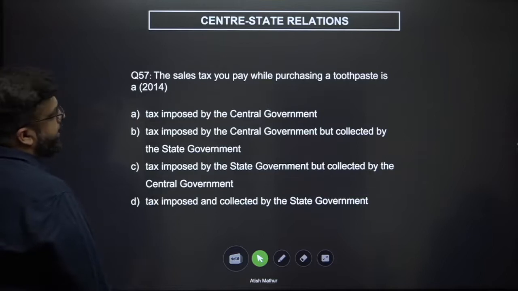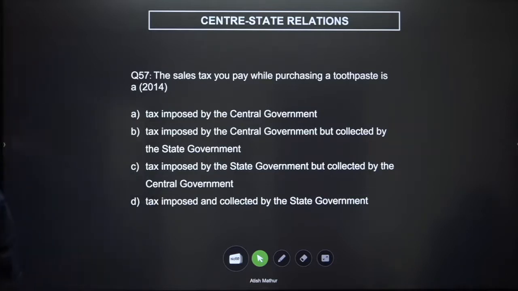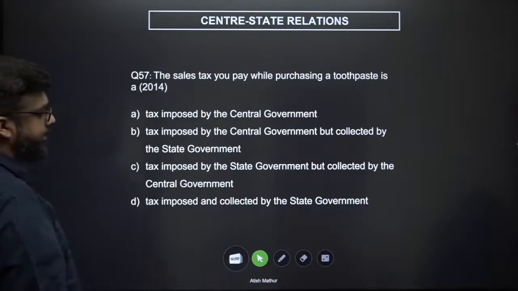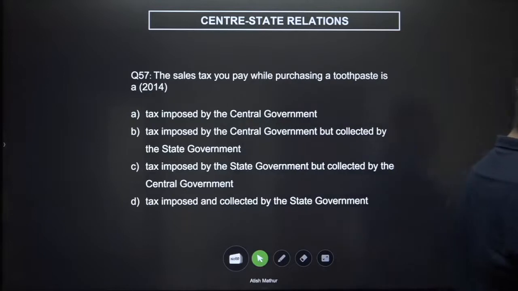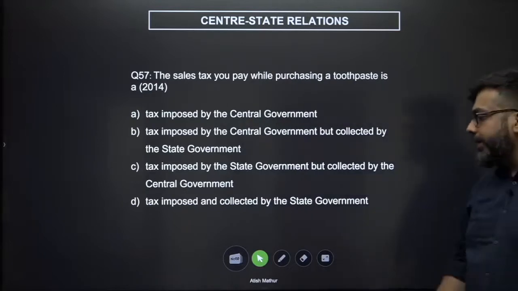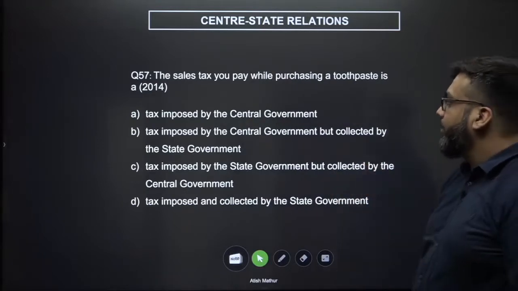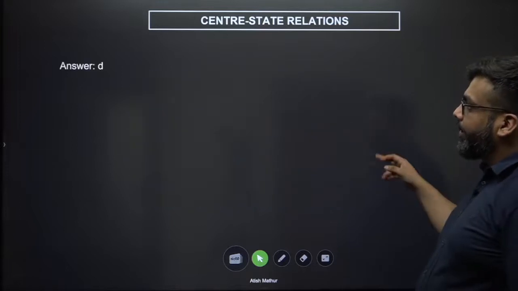The sales tax you pay while purchasing a toothpaste. Now this is a question which is redundant now because of GST. Is a tax imposed and collected by the state government. It's no longer something that you have to worry about right now.